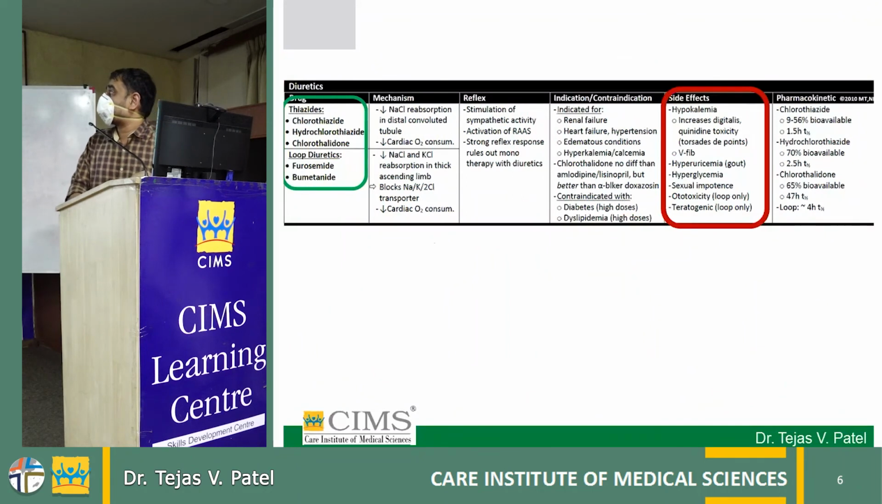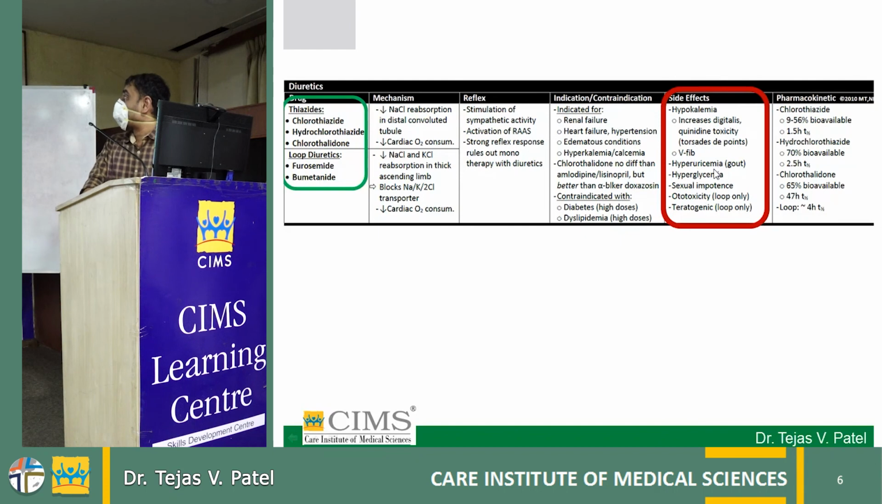And the last one, thiazide and loop diuretics. Basically, this kind of diuretic can create electrolyte imbalance. That is a very, very common side effect. That is hypokalemia, and especially when we use another molecule like digitalis, these diuretics can aggravate the toxicity of the digitalis because of the hypokalemia. So we need to be very, very vigilant while giving this kind of molecules.